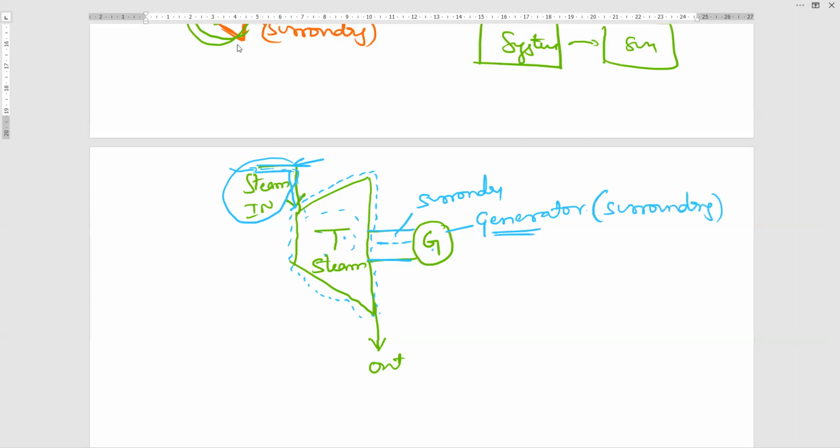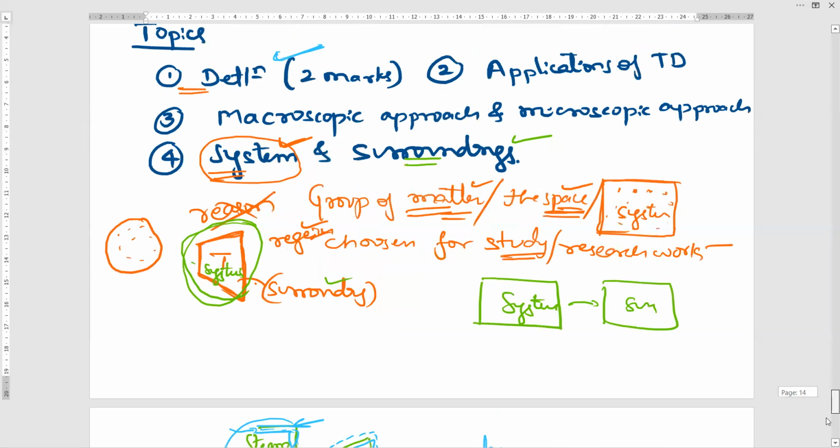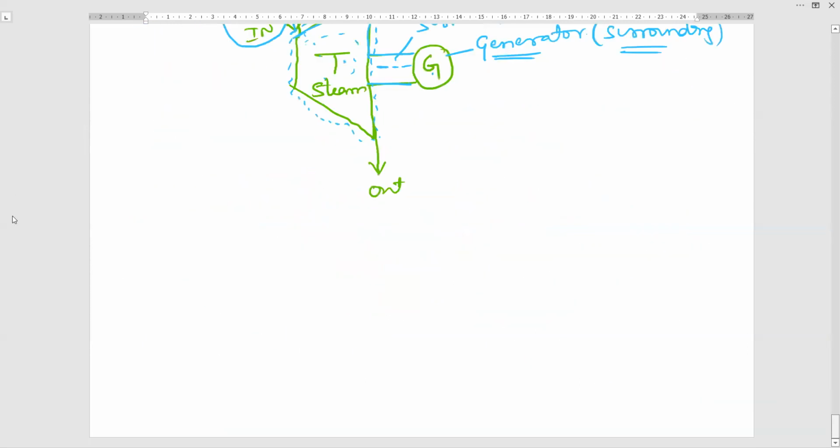Okay, simple definition is system is nothing but it is a group of matter, a device, or it may be machine. It may be anything. There is some space that you have selected for your research, selected for your analysis. That is called as system. And anything outside the system is called as surrounding. Okay. The next is, now we'll come back to the definition of thermodynamics. Okay. So thermodynamics is a branch of science. I will explain first. I will be writing here.